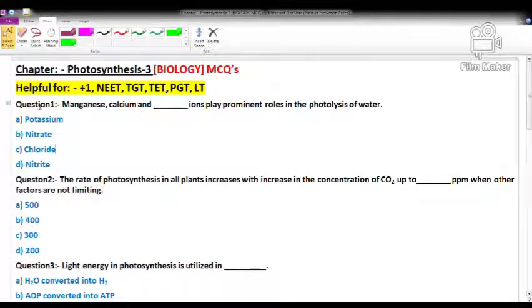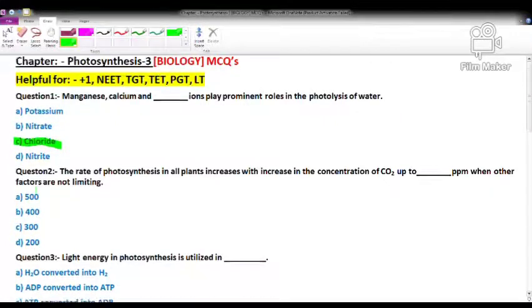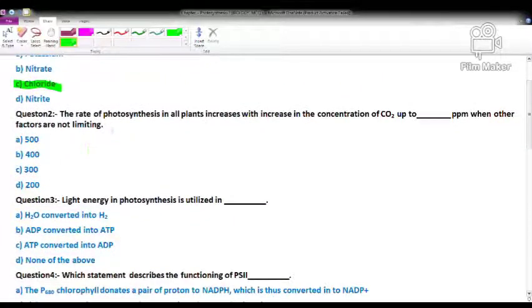So, my first question: manganese, calcium and dash ions play prominent roles in the photolysis of water. Means with manganese and calcium, which type of ions play a role in the splitting of water? Given options: potassium, nitrate, chloride, nitrites. So the right option is option C, that is chloride ions, which play a very important role in the photolysis of water. Option C is correct.